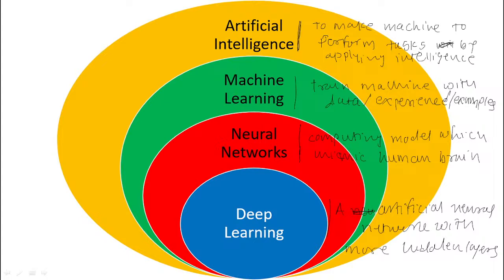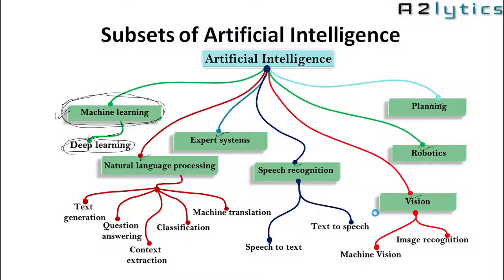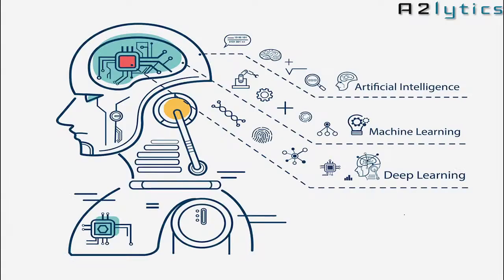So in this session, we discussed what is meant by artificial intelligence, then different levels of artificial intelligence we have discussed, then subset of artificial intelligence we have discussed, then what is meant by machine learning, types of machine learning, supervised learning, unsupervised learning, reinforcement learning.